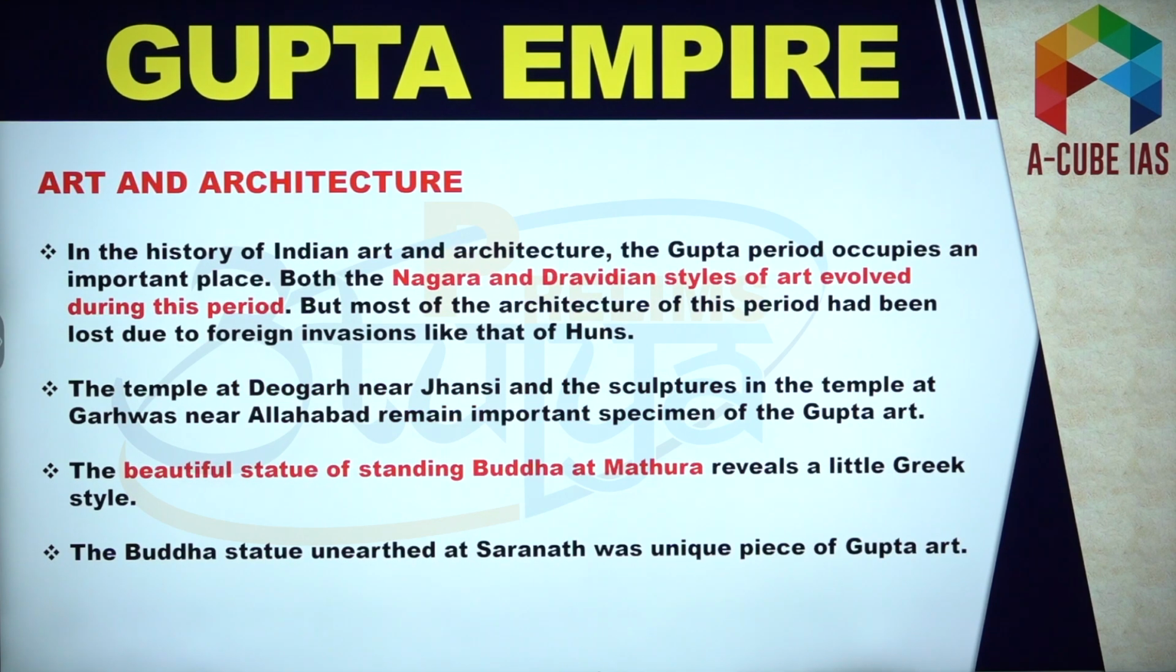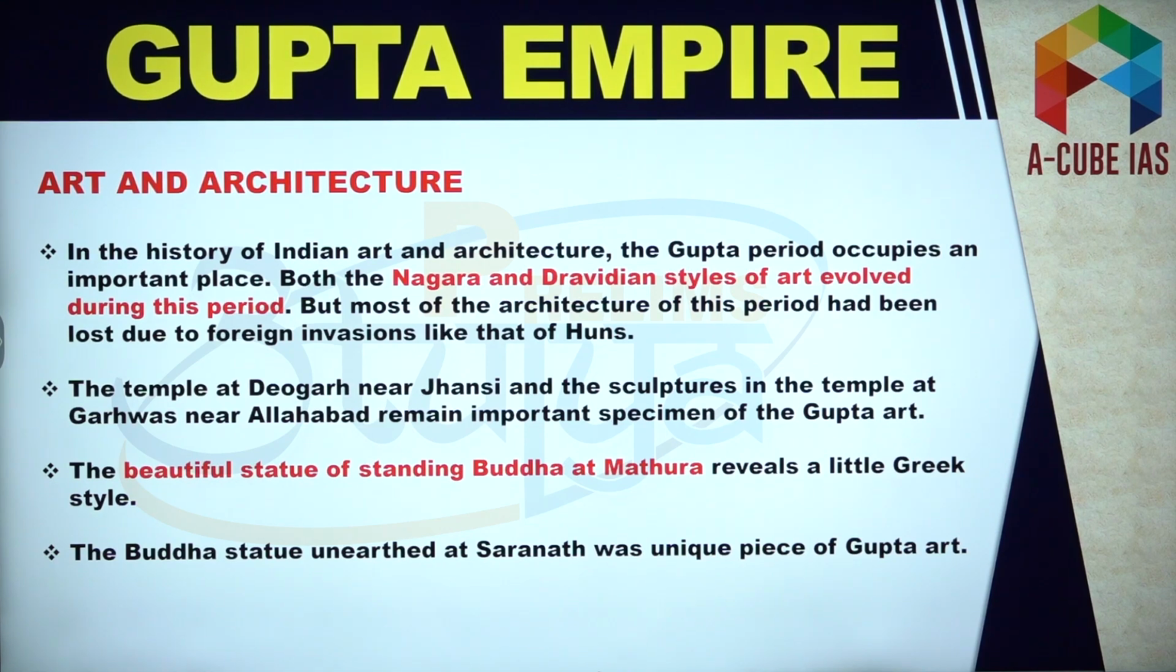Now, in the end, we'll try to know about the art and architecture. This section probably holds the most significance as far as the exam is concerned. So remember, Nagara and Dravidian styles of art evolved during this period. And here you can remember the temple at Devgarh. This is also very important, near Jhansi.